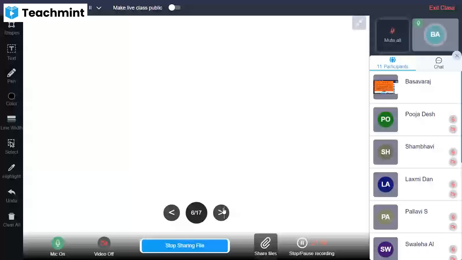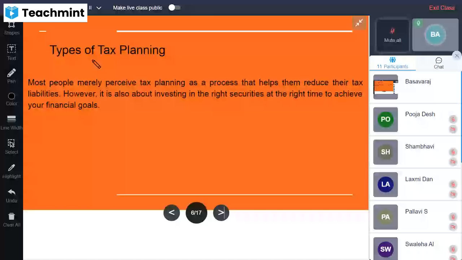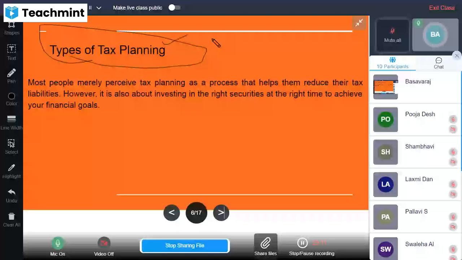An important part of this unit is the types of tax planning. You know the different types of tax planning. It may be short range tax planning, or long term tax planning, or permissive tax planning and purposive tax planning, which you have studied in the last semester itself.